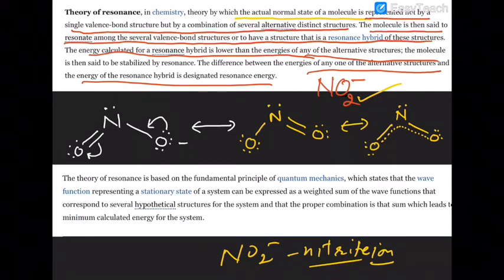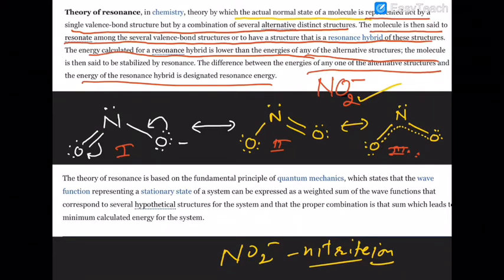The theory of resonance is based on, let us suppose that this is structure number 1, this is structure number 2 of nitrite ion, and this is the hybrid structure. So the hybrid structure will show energy lesser than both of them. In terms of potential energy, the potential energy of structure number 3 is lesser than the potential energy of structures number 1 and 2.